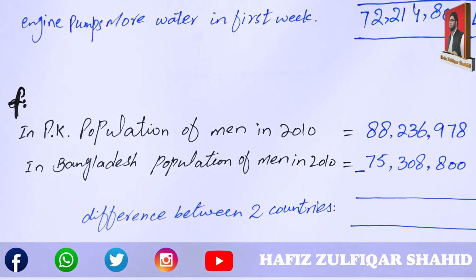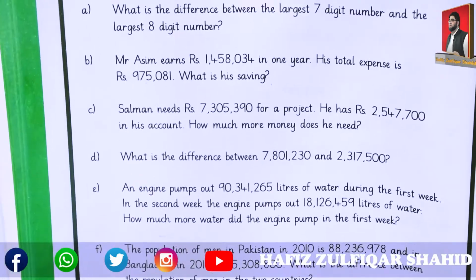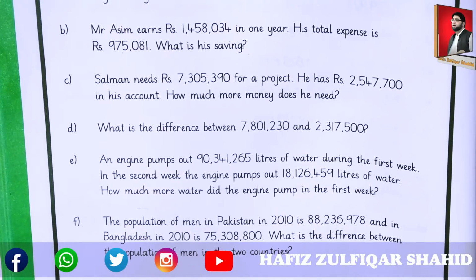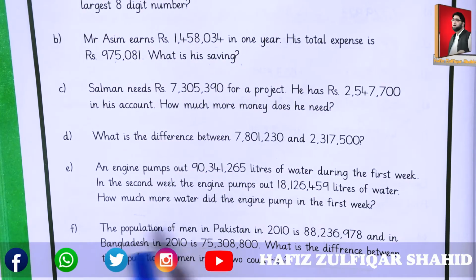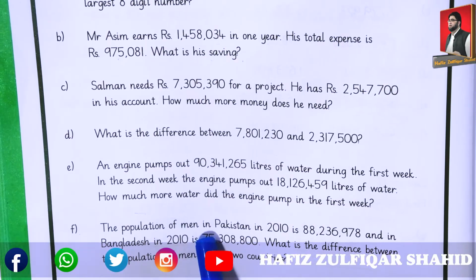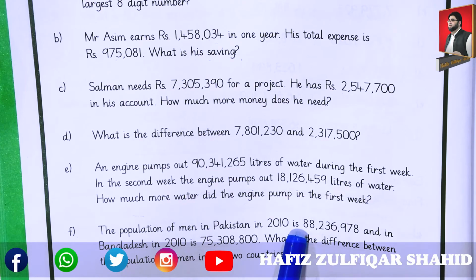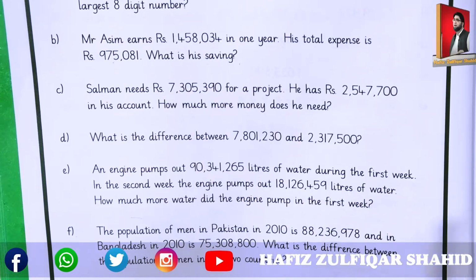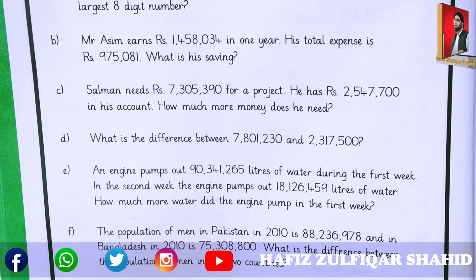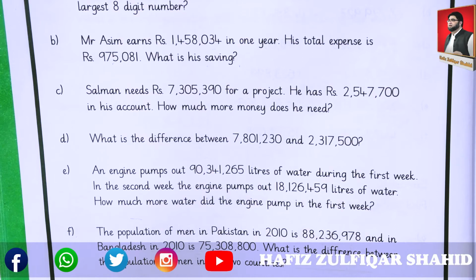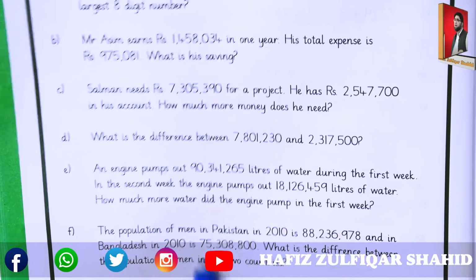Next, F part. Let's see the statement. First, read out what is the demand of the question and what is the statement of this question. The information says that the population of men in Pakistan in 2010 is 88,236,978, and in Bangladesh in the same year 2010 the population of men is 75,308,800.